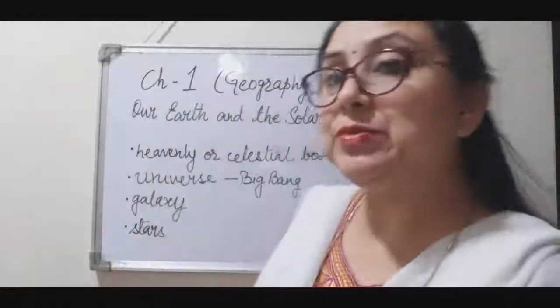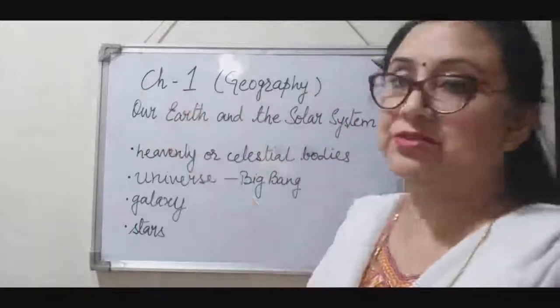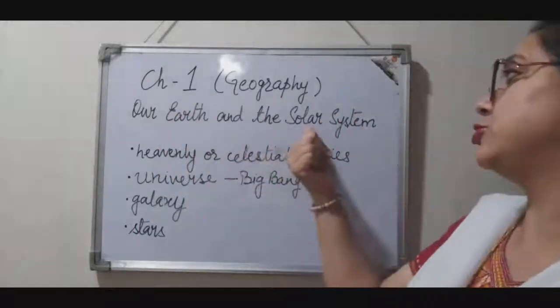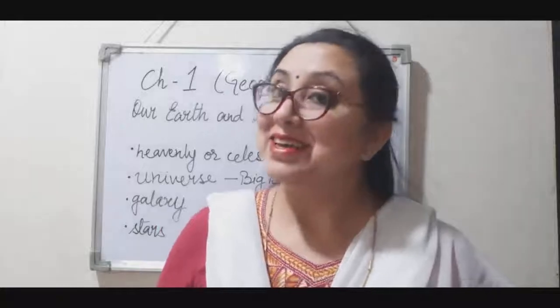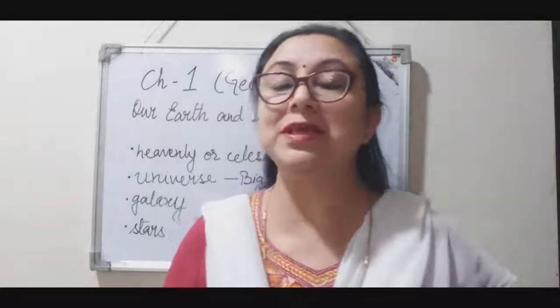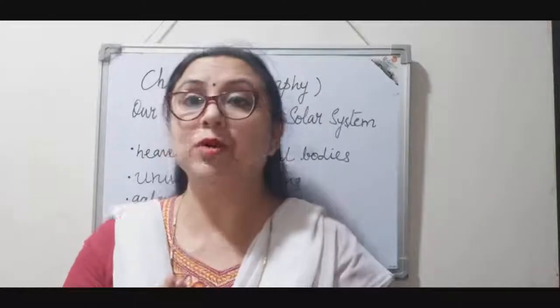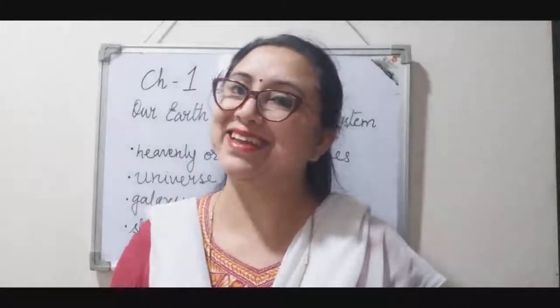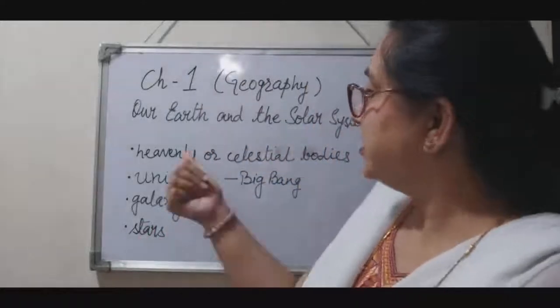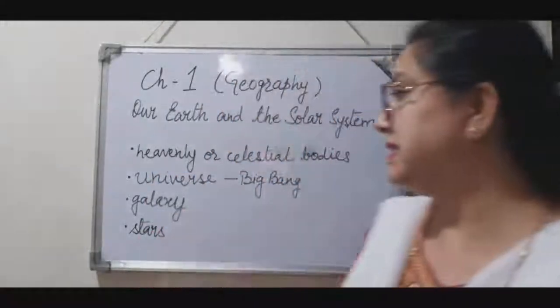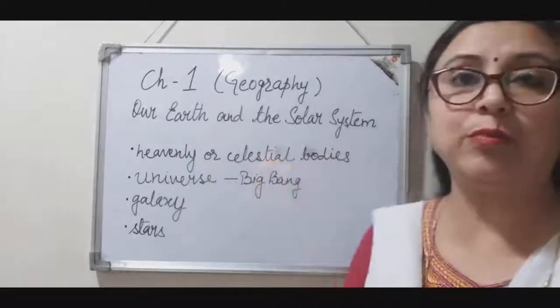So today we will be discussing the first chapter of geography, our earth and the solar system. So as the name indicates, in this lesson we will be talking about our very own earth, our planet earth, the solar system, that is the sun and the 8 planets. And apart from this, we will also be discussing all the heavenly bodies which are there in the sky, right? So let's begin. First of all, let us understand what are these heavenly or celestial bodies.